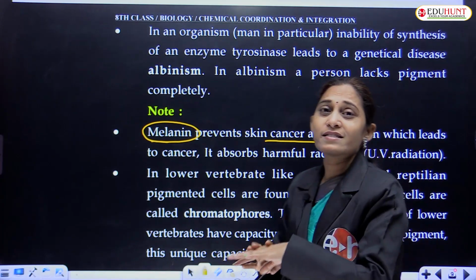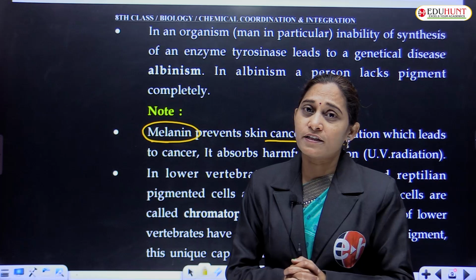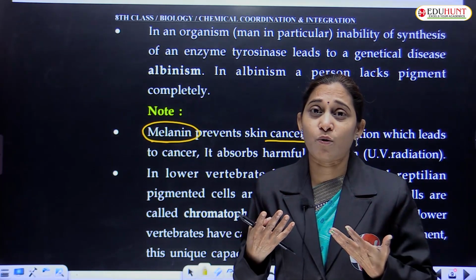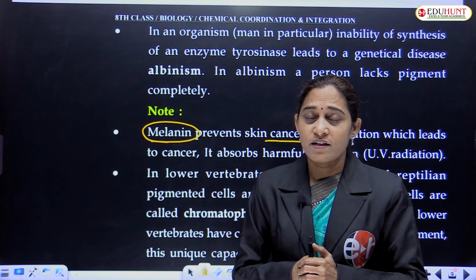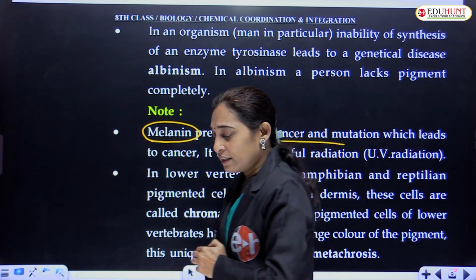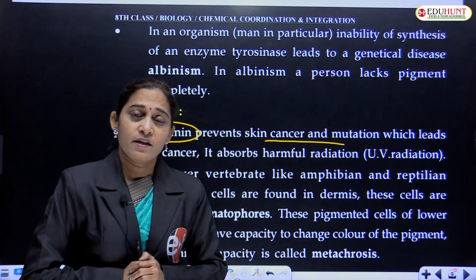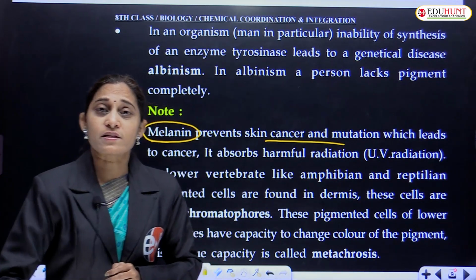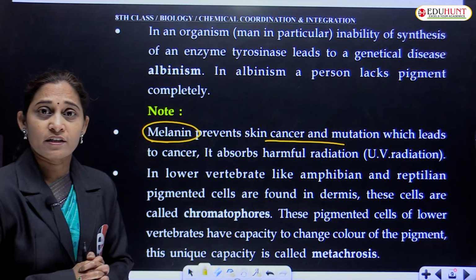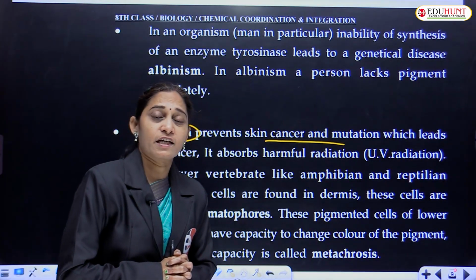The skin cells are prone to cancer because they are directly exposed to the sun radiation, solar radiation. In solar radiation, there are harmful rays called UV rays. These ultraviolet rays, when they fall on the skin, damage the cells, and in turn they damage the DNA.